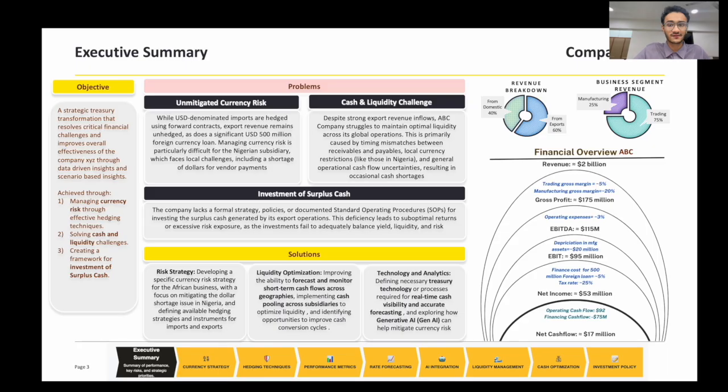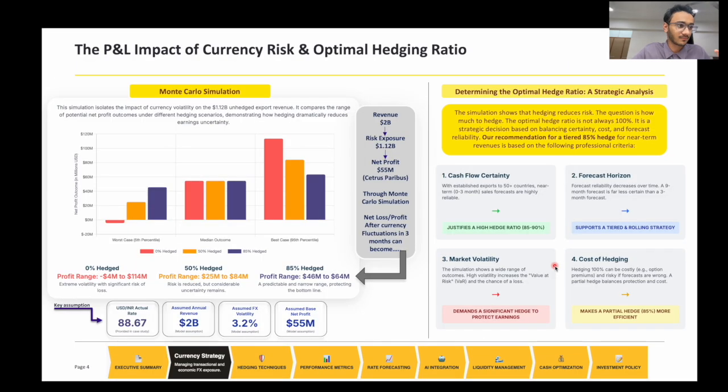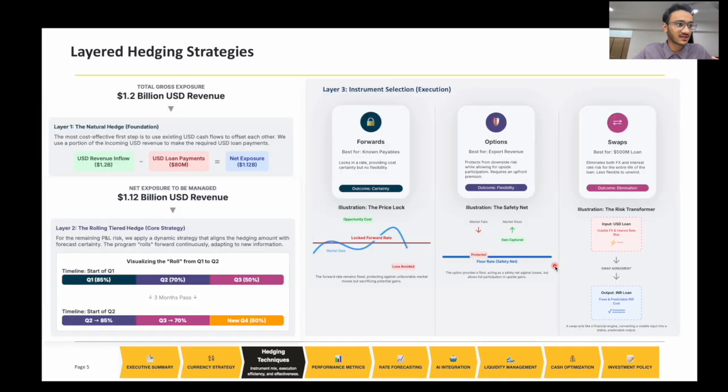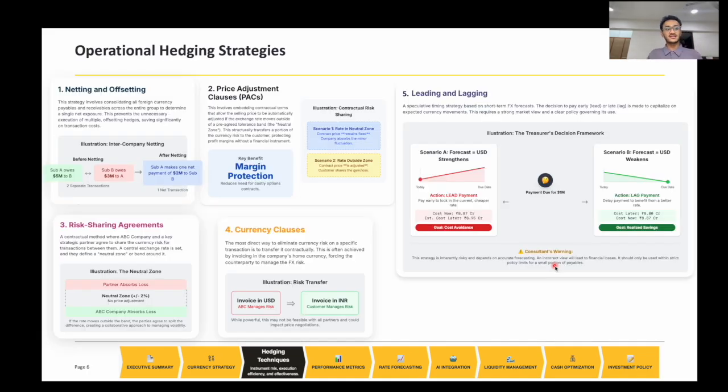So let's get started. We have the executive summary right here, and these are the values that we have assumed. Next, let's get to the Monte Carlo simulation that we want to look at. It suggests that this could be the profit and loss based on how much amount that you have hedged. And next thing is that I suggest a layered hedge strategy for this company. And next is the operational hedging strategies that I suggest. These are the few strategies that we want to look at for this company.